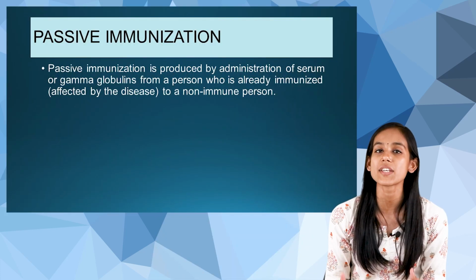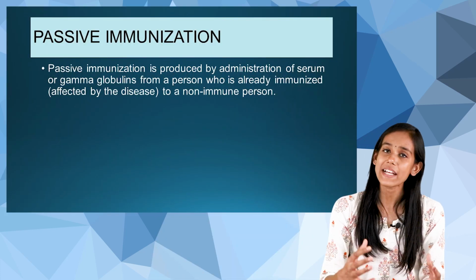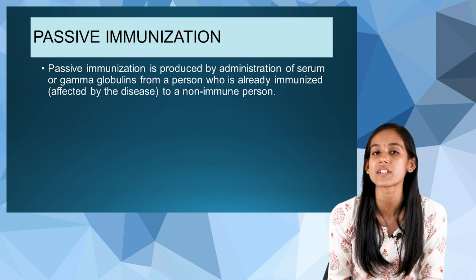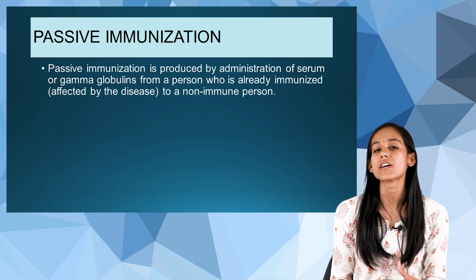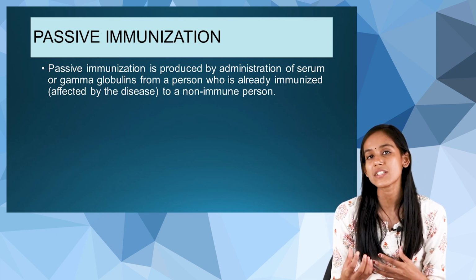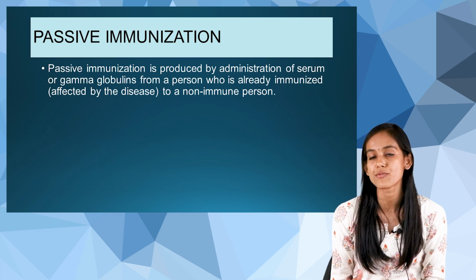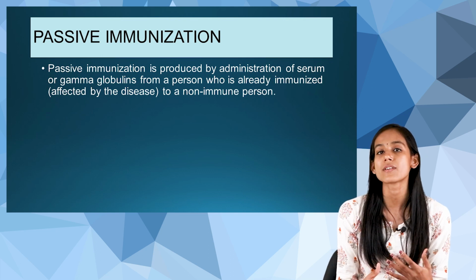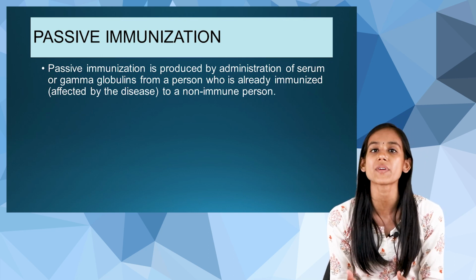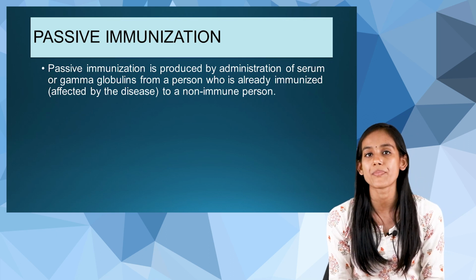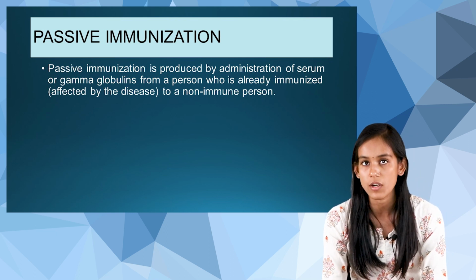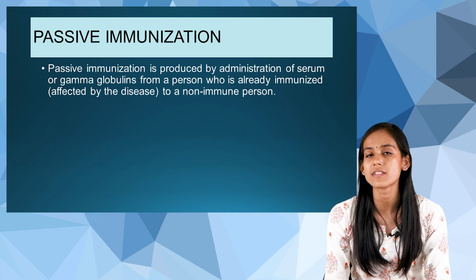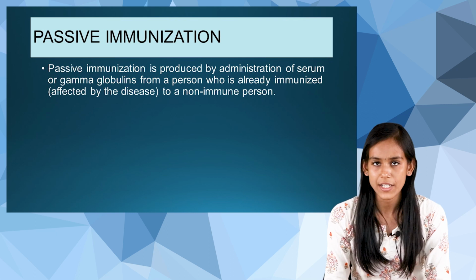Next, let us see what passive immunization is. Passive immunization, or passive immunity, is where we don't challenge the immune system of our body. Here we introduce gamma globulins from a person who is already affected with the disease and already immunized to a person who is non-immunized or not affected by the disease, and this is also acquired naturally or artificially.